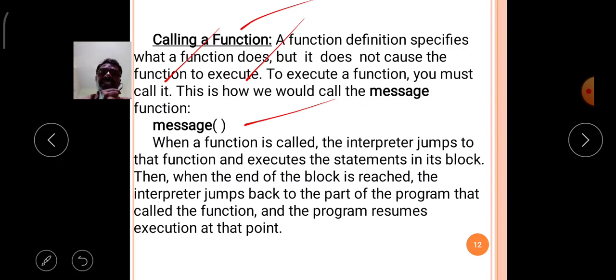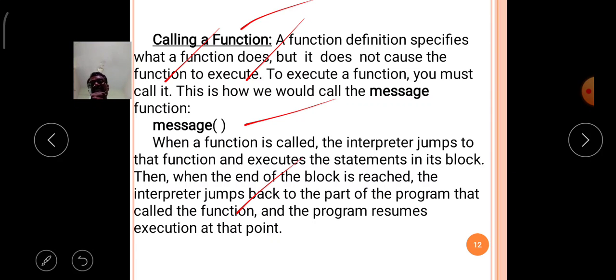So when a function is called, the interpreter jumps to the message function and executes the statements in its block. The message function contains two lines, so the two lines are executed. When the end of the block is reached, the interpreter jumps back to the part of the program that called the function.